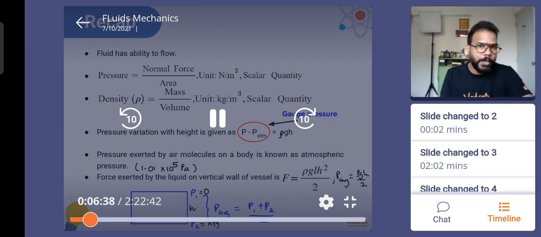We also spoke about two very important points which we'll be covering today also. One of the points I told you is that on any given layer of the liquid, liquid is obviously in the form of layers, the value of the pressure at different points will always remain the same. Secondly, the pressure which is exerted by the liquid column is independent of the shape of the container. Whatever be the shape, as long as the height to which the liquid column is filled is the same in two containers, the pressure at that given point below that height h is always going to be the same value.